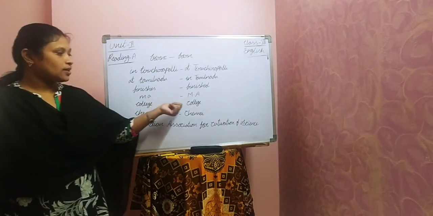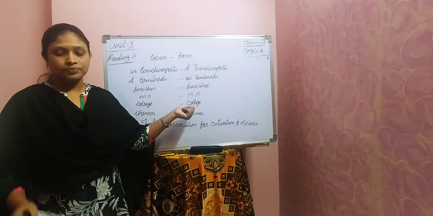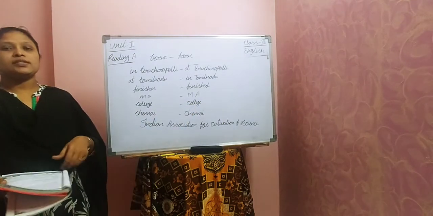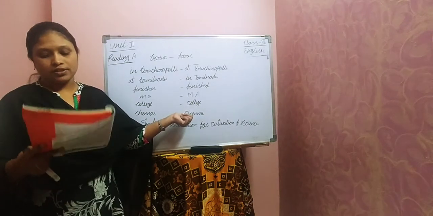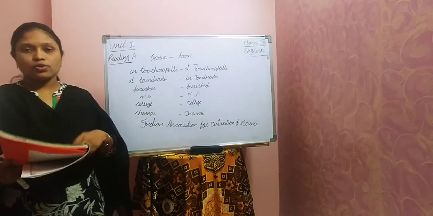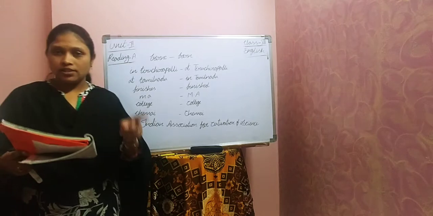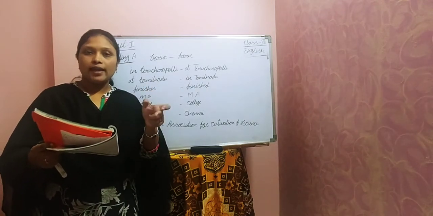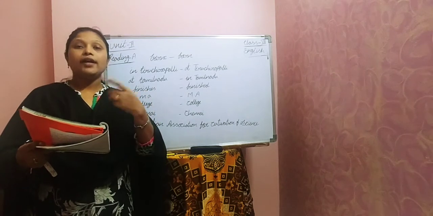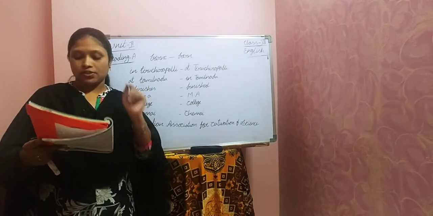College also, C must be in capital letter. Chennai, obviously, again a name, C must be capital letter. Is it clear, children? So he finished his MA capital at Presidency College, C capital letter, in Chennai, C capital letter.